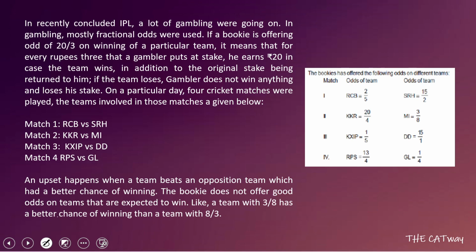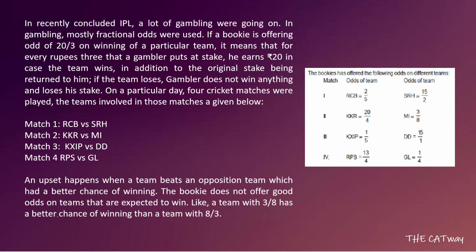Okay, so that means in total he will get back amount of rupees 23. Okay, so if the team loses, gambler does not win anything and loses his stake. Okay, so this is the case. Now on a particular day, 4 cricket matches were played. The teams involved in those matches were given below. Now we have been given 8 teams involved in 4 matches.